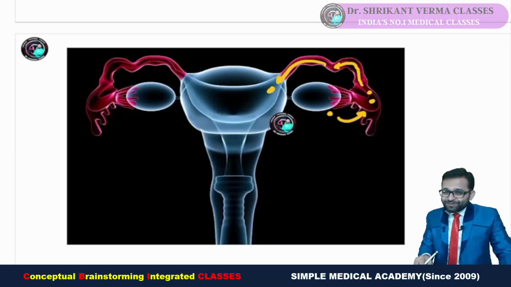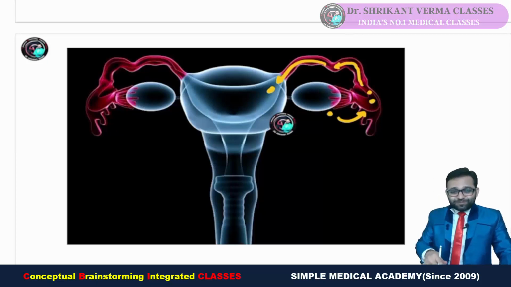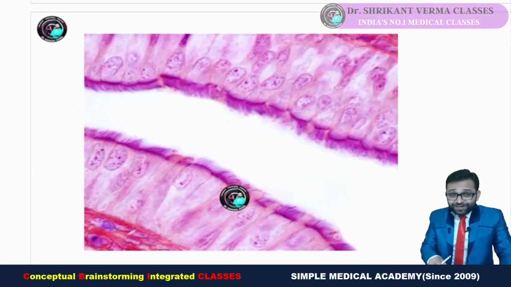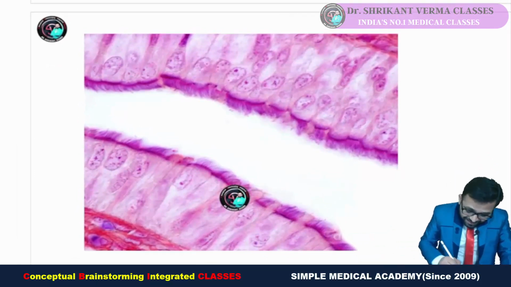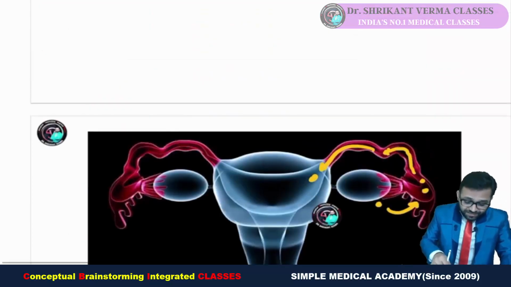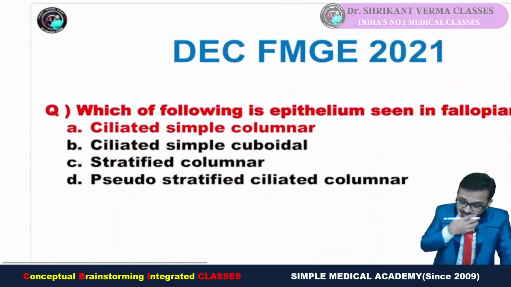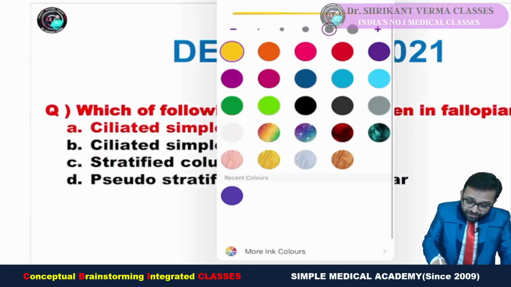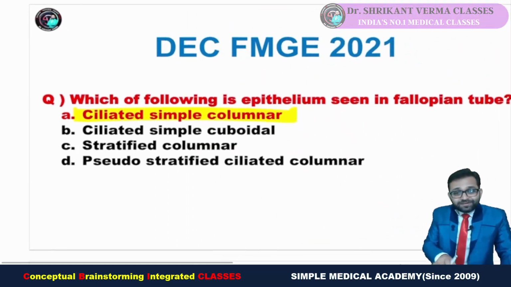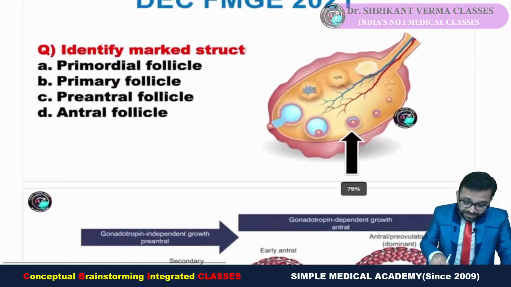For that purpose, definitely cilia must be present. And there are secretions, and secretions are done by the columnar epithelium. So you can see our columnar epithelium, beautifully you can observe, which has a single nucleus. Yes, and you can see the fine cilia here. So this is our answer: ciliated simple columnar, simple logic is here. Fine.